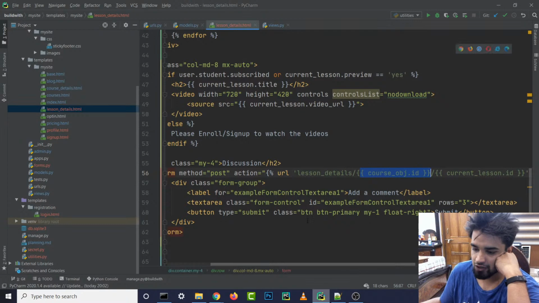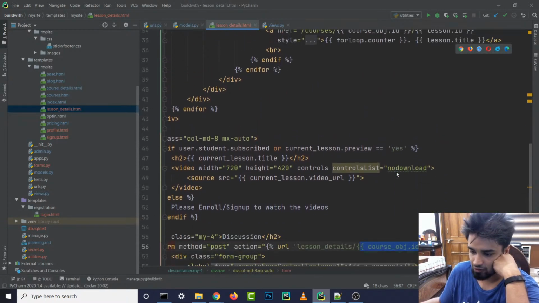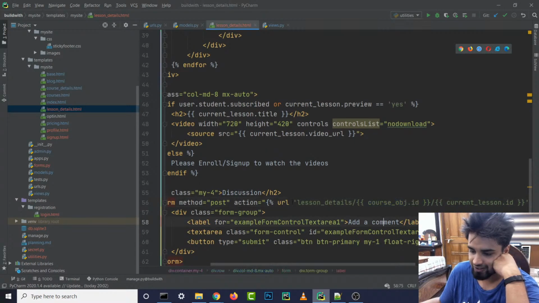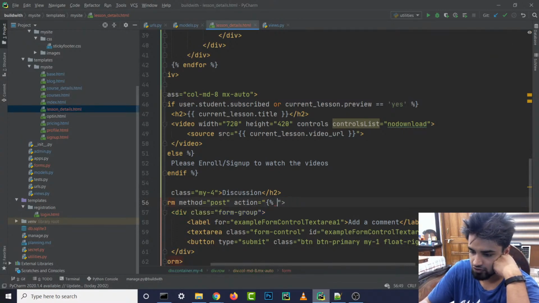So we can't add a variable. Basically, using variables we can get the object and the course ID, but how do we send it inside a URL? Oh, you know what we can do? This is pretty easy. We don't need to use the Jinja templating that we are using, and instead of that what we are going to do is